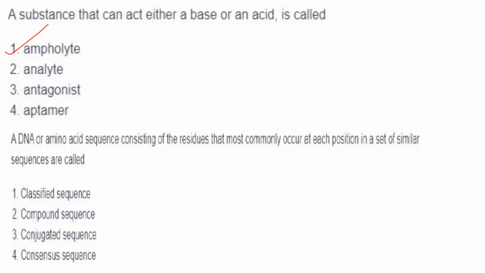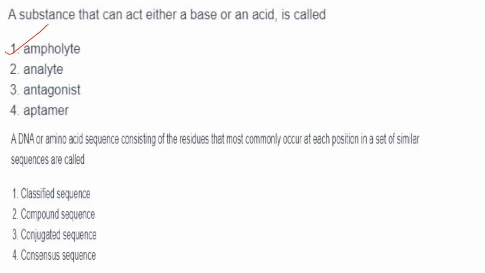Then next one, a DNA or amino acid sequence consisting of the residues that most commonly occur at each position in a set of similar sequences. So here what they have asked is, there is a set of similar sequences. These sequences can be from any organism, from human beings, from gorillas, from chimpanzees, or any other primate or any organism.